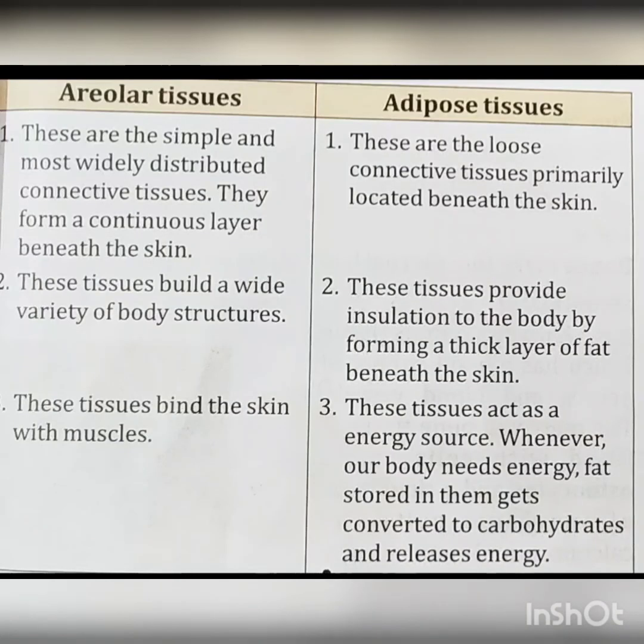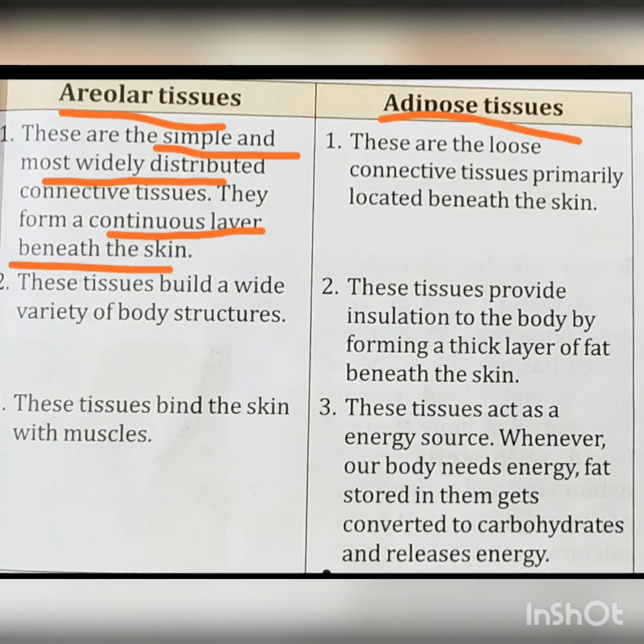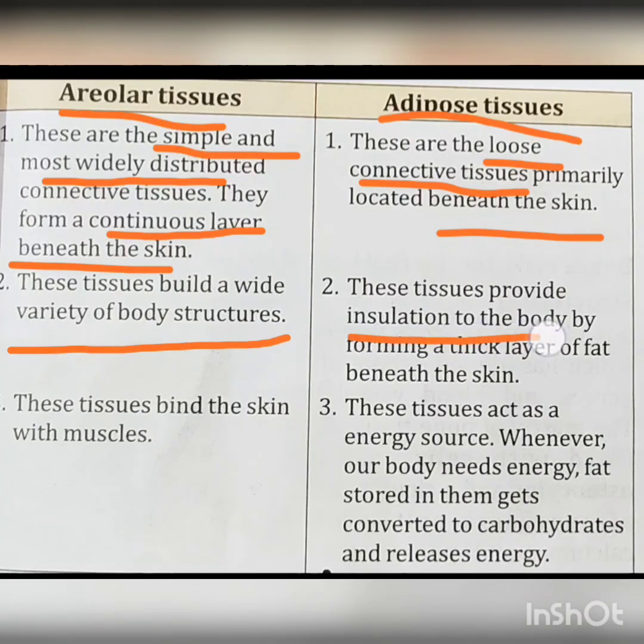The differences between areolar tissues and the adipose tissues. Areolar tissues are simple and most widely distributed connective tissue. They form a continuous layer beneath the skin. Adipose tissues are loose connective tissues primarily located beneath the skin. Areolar tissues build a wide variety of body structures. Adipose tissues provide insulation to the body by forming a thick layer of fat beneath the skin.